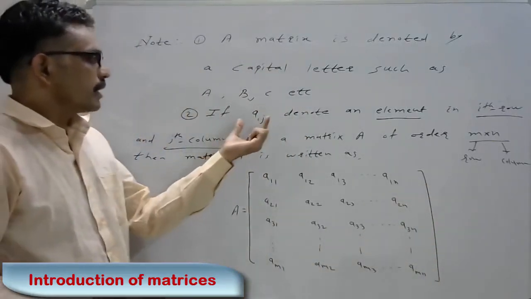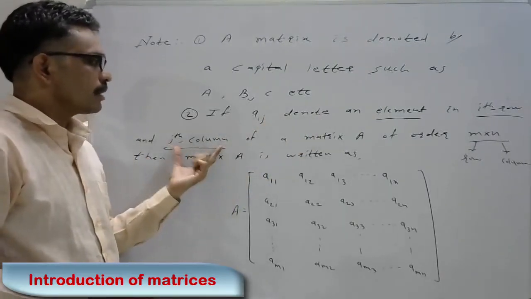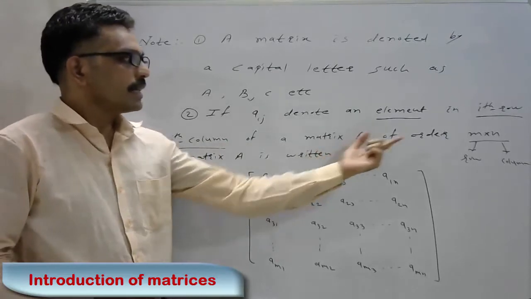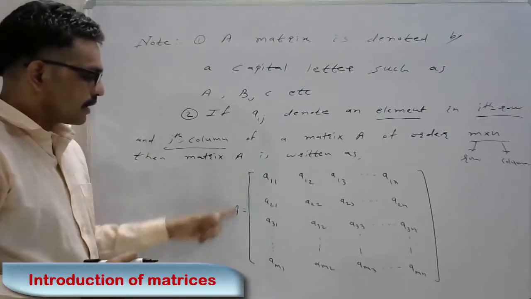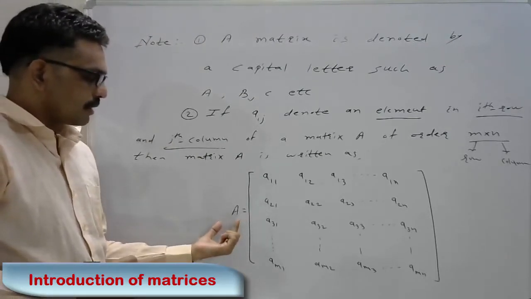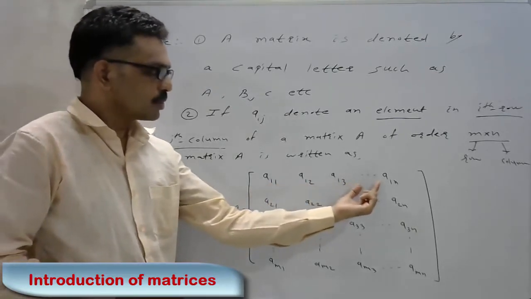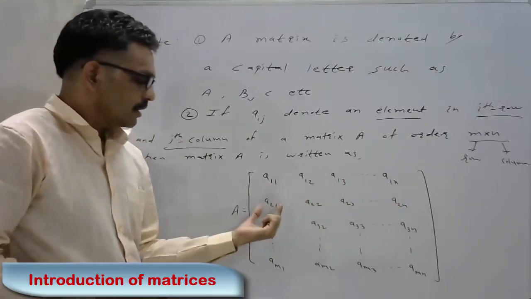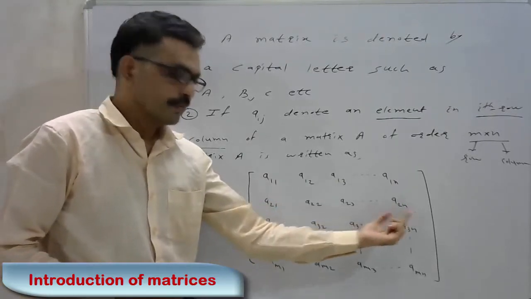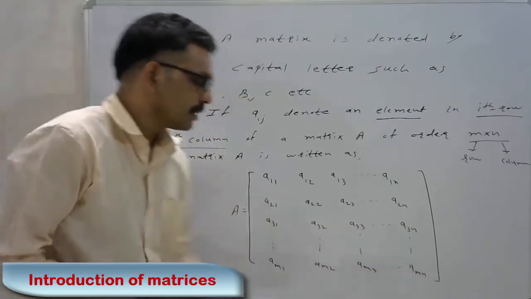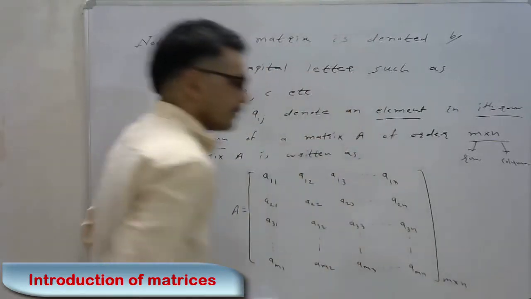Here Aij denotes an element in the ith row and jth column of the matrix A, which is of order m by n. The matrix is written as A equal to the matrix having elements A11, A12, A13, up to A1n, the second row A21, A22, A23, up to A2n, up to Amn, and this matrix is of order m by n.